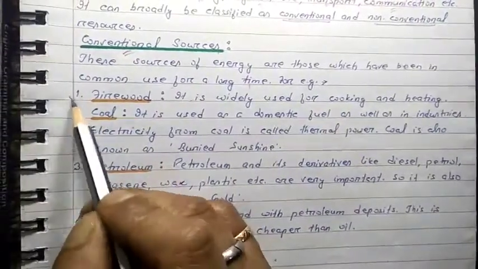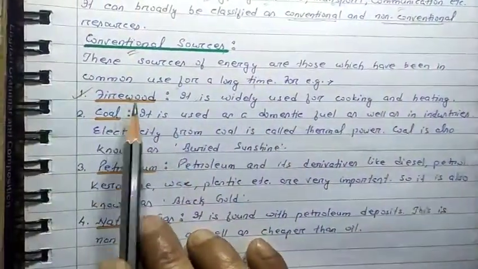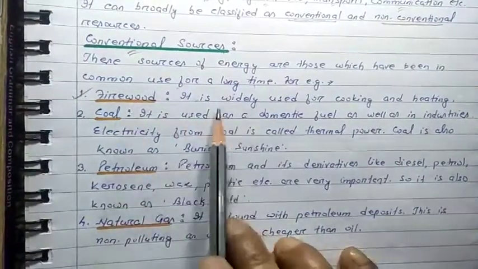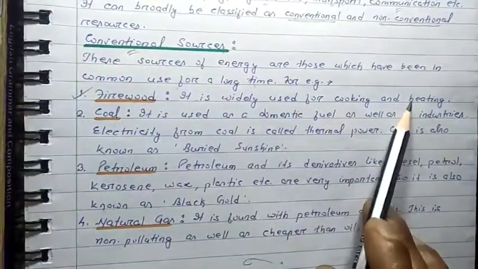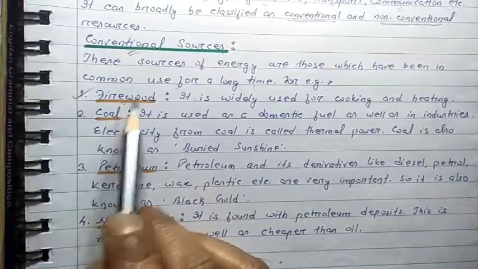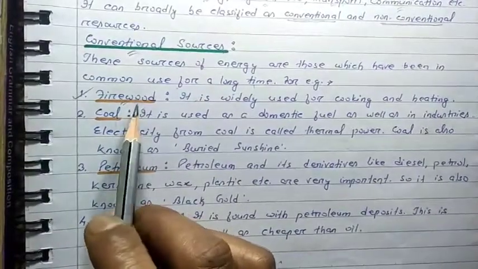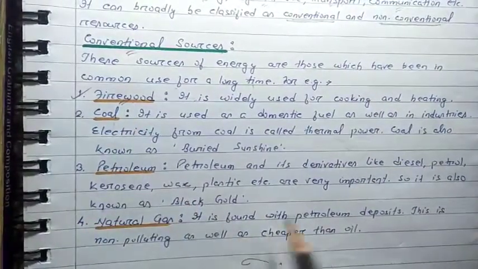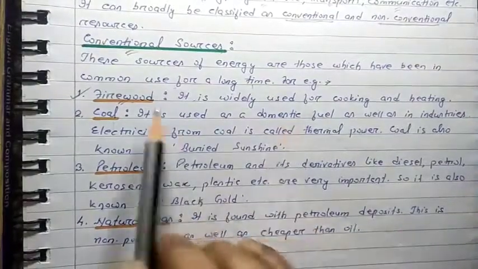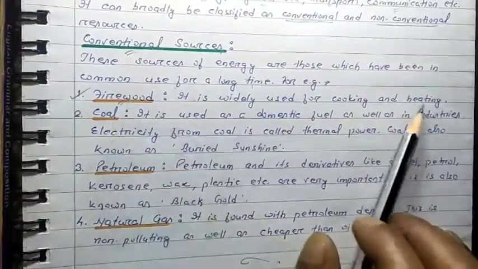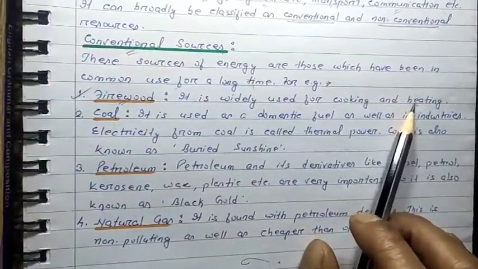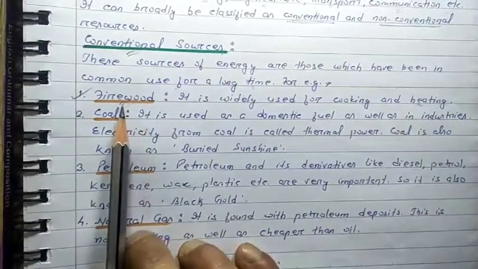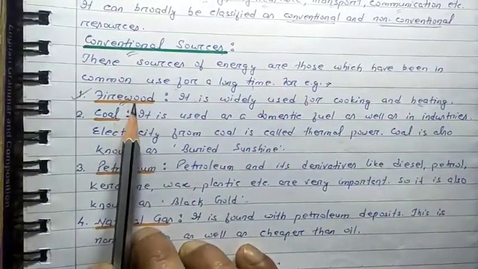You know, firewood. Everybody is well known about firewood. It is widely used for cooking and heating. Firewood can be used for different types of domestic uses. In the rural areas, the people generally cook their food with the help of firewood. For heating purposes also, right from the ancient time, the people have been using firewood for domestic uses.